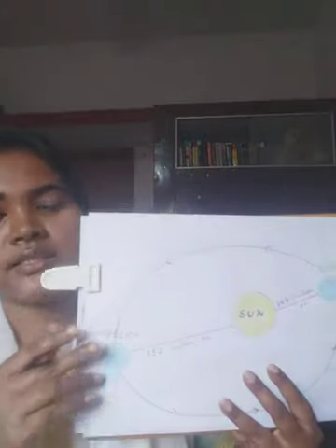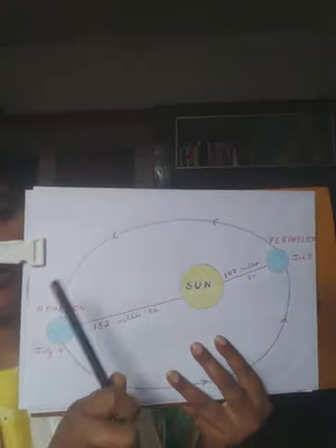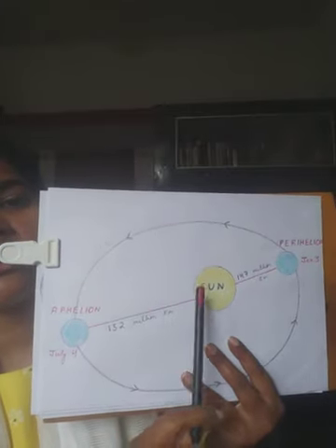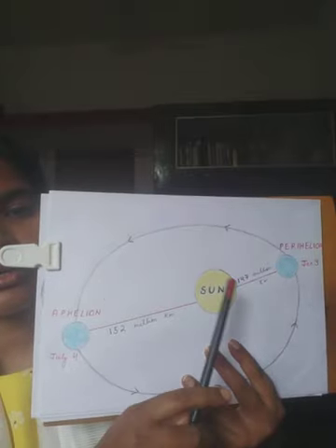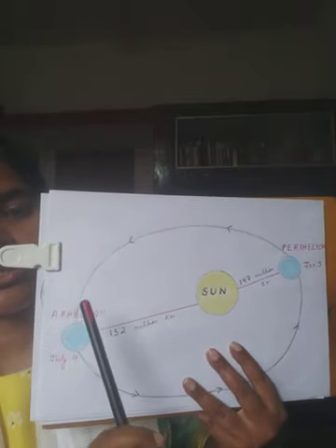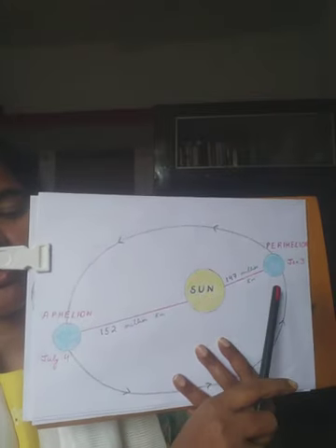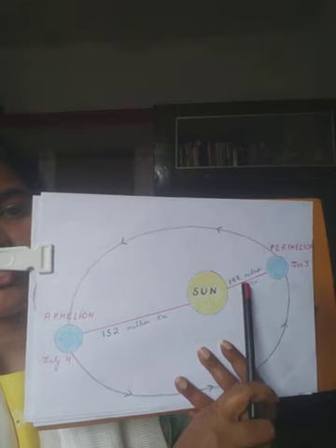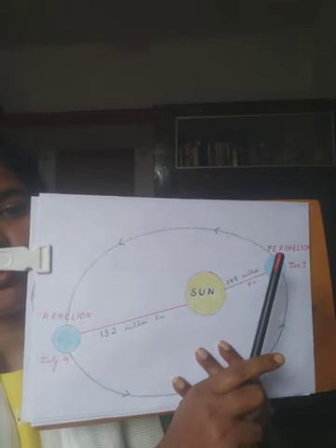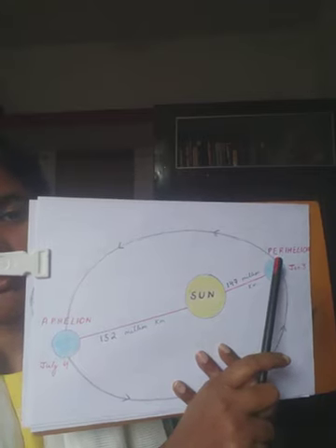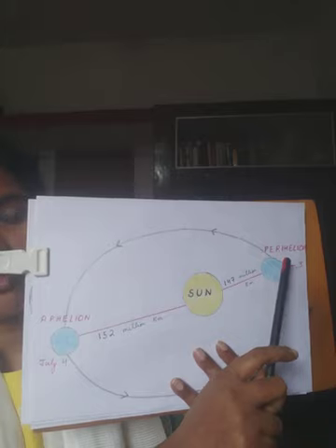Next, we know that the Earth's orbit is elliptical, but the sun is not centrally placed in its orbit. So the Earth's distance from the sun varies in its journey of revolution. It is nearest to the sun on 3rd of January, that is 147 million kilometers, which is known as perihelion stage. Peri stands for near and helios stands for the sun.